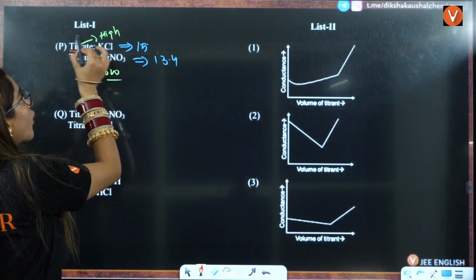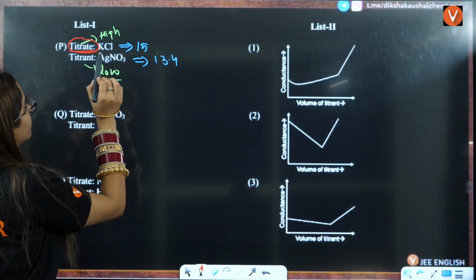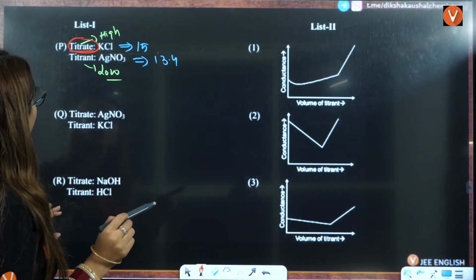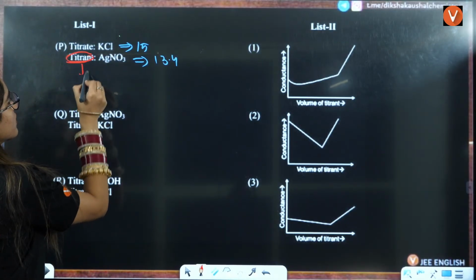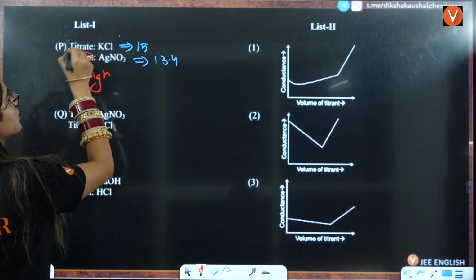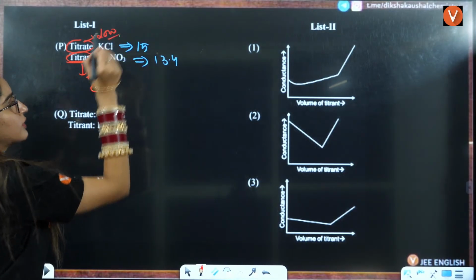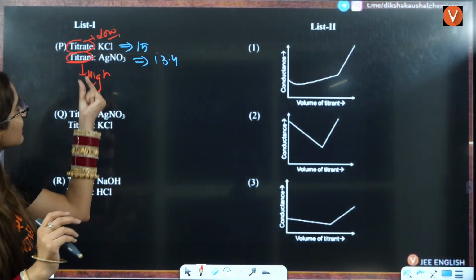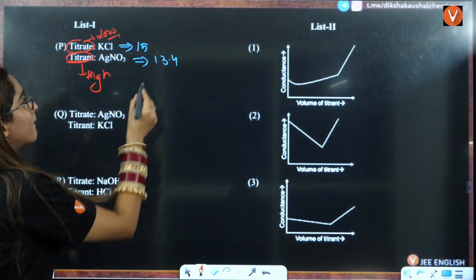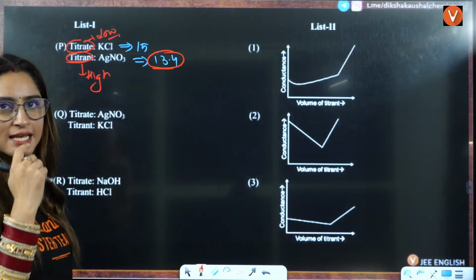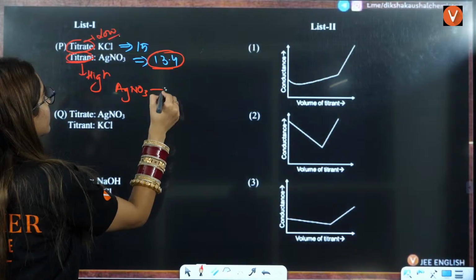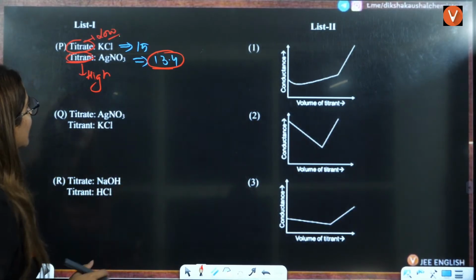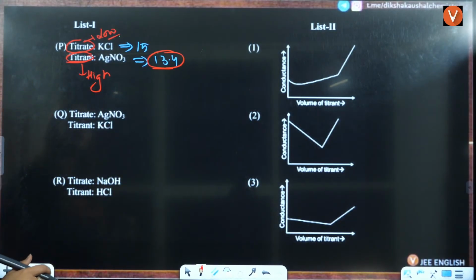Because the higher concentration titrant, wait a minute, titrant you have, no? Yes, this will have the higher concentration and this will have the lower concentration. That is given in the question, okay? So that is having the higher concentration, but the molar conductivity is less here. And here you can see KCl is getting converted to AgNO3, right?